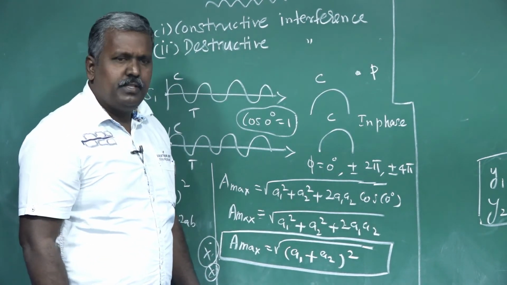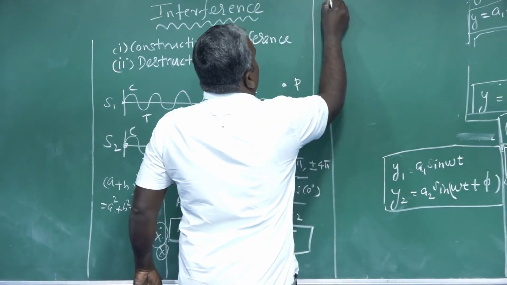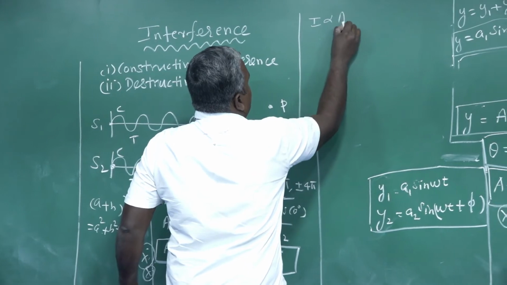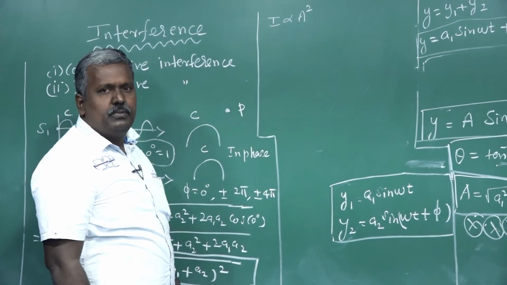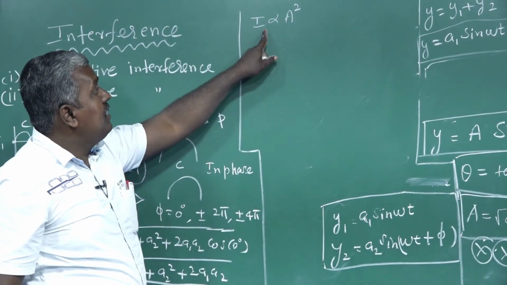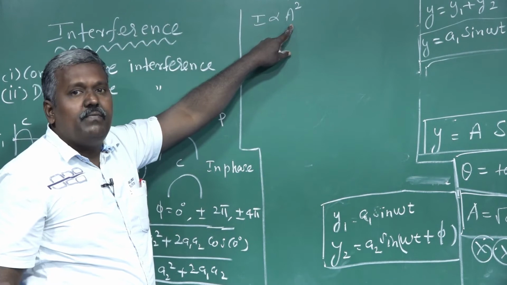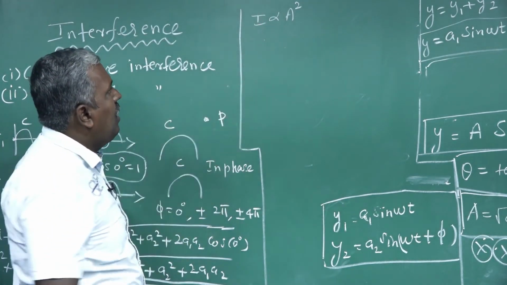Intensity I is proportional to A square. Intensity is proportional to the square of the amplitude.